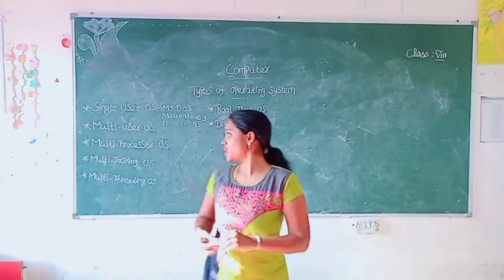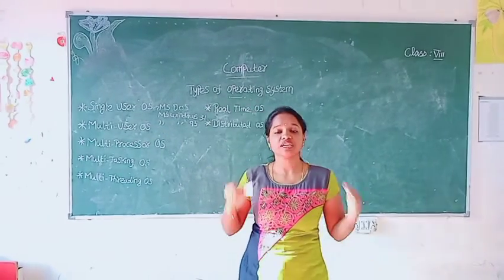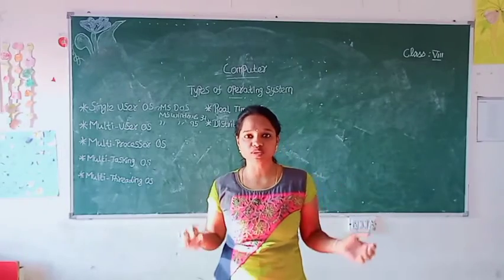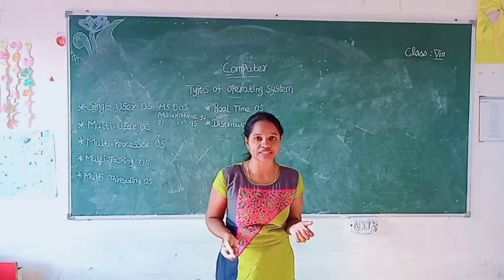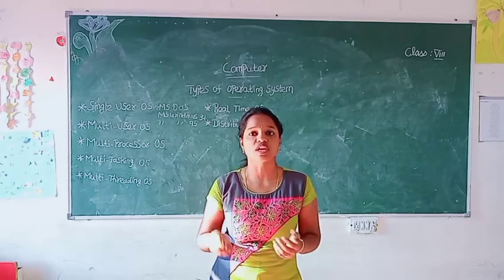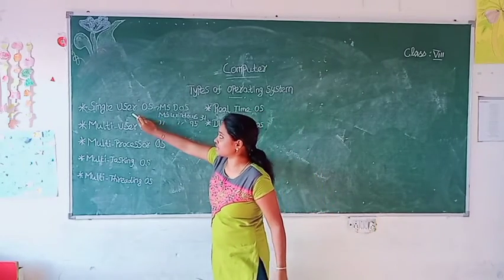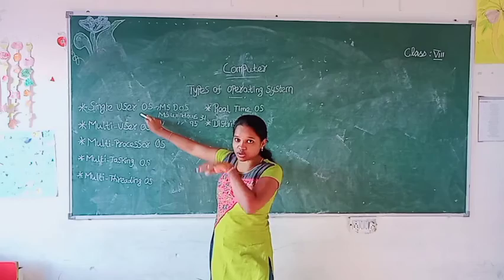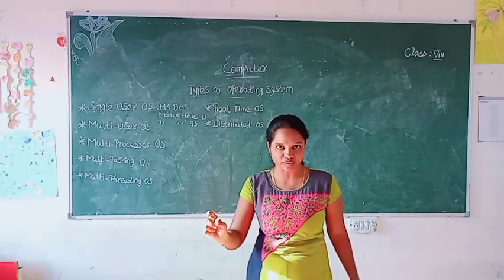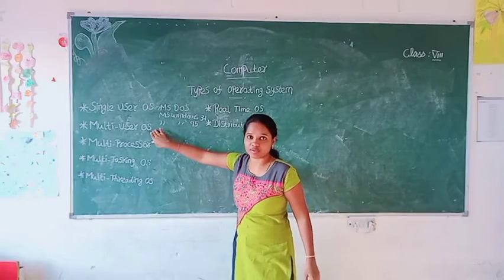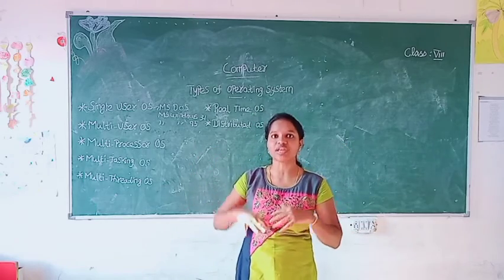Clear students? The next one is multi-user operating system. Multi-user operating system means it allows more than one user to use the same computer at the same time. Previously I said single user operating system, which allows only one user to use the computer at a particular time. So multi-user operating system means it allows multiple users to use a computer at the same time.